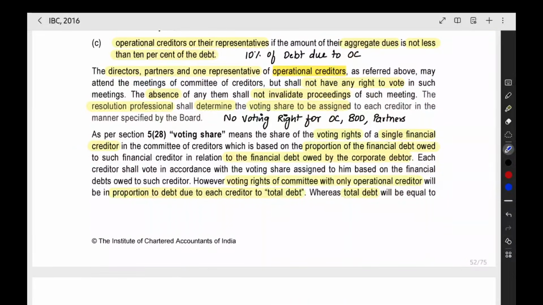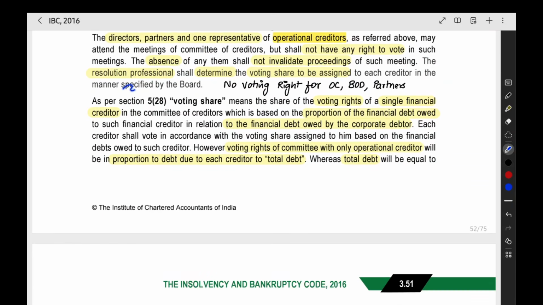Now the next part. So that we are having, then absence shall not invalidate the proceedings. The resolution professional shall determine the voting share to be assigned to each creditor in the manner specified by the board. Then voting share. What is the voting share? How much persons can vote? What is the vote? One vote per creditor, or what is the thing?